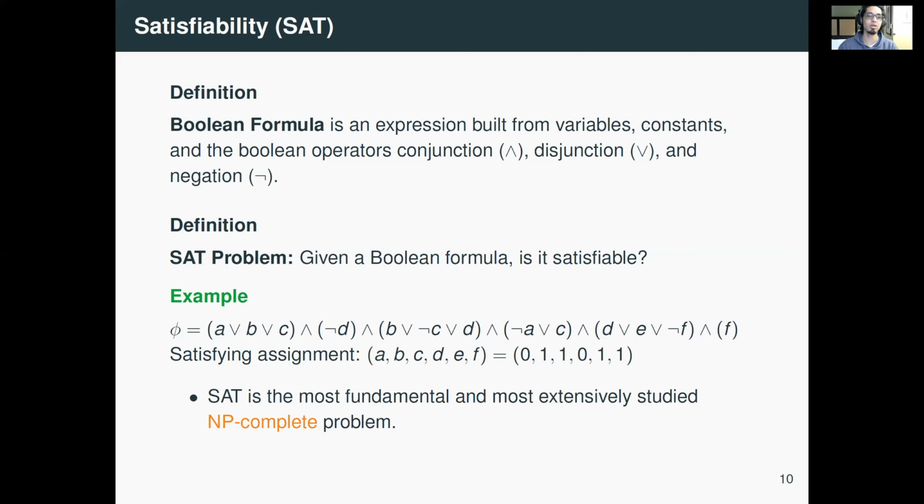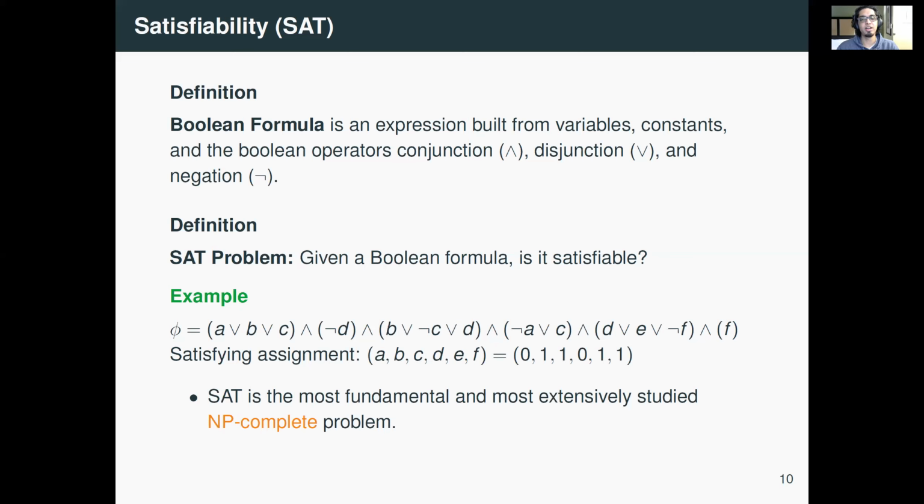For example, here is a Boolean formula phi, and it is in fact satisfiable. You can assign values 0, 1, 1, 0, 1, 1 to variables a, b, c, d, e, and f respectively, and that will make phi true.